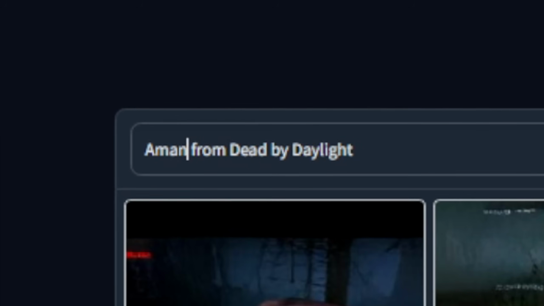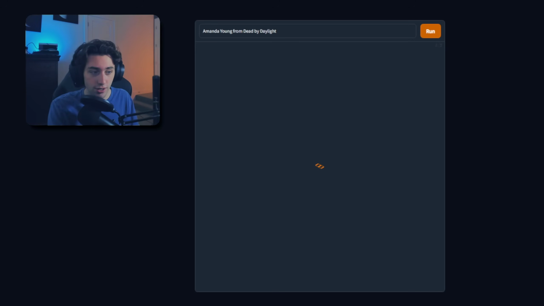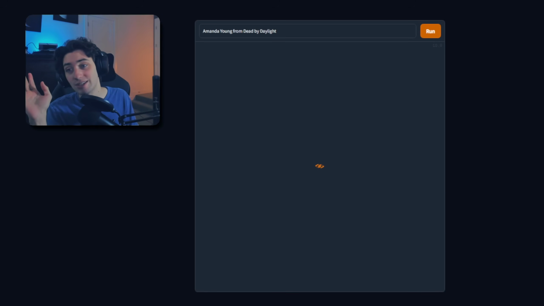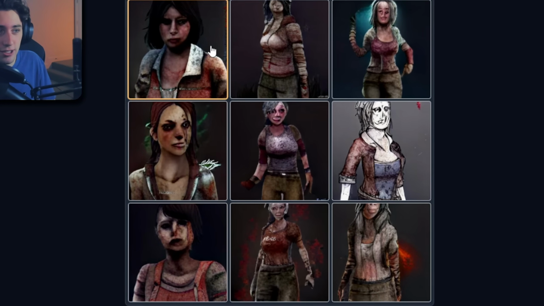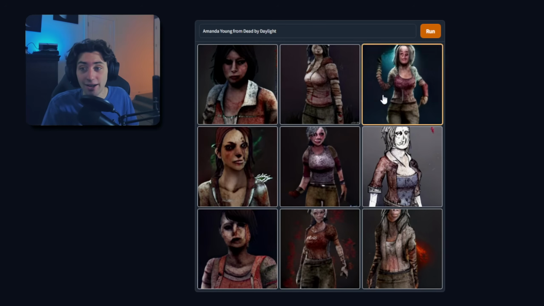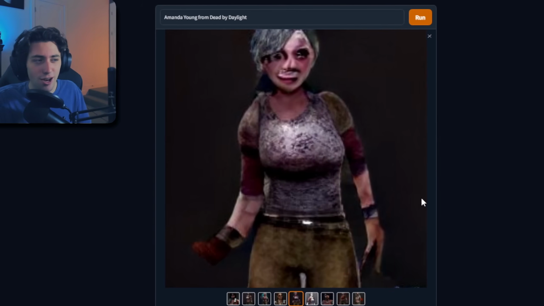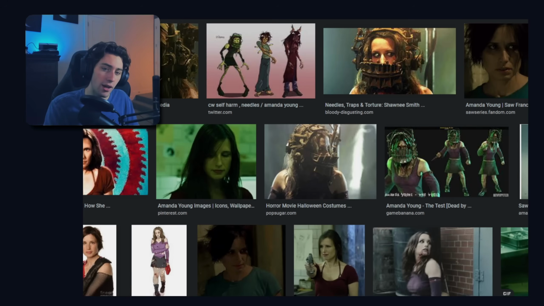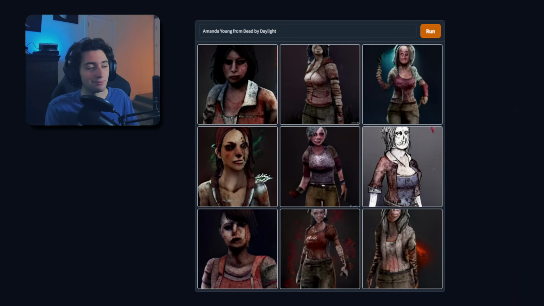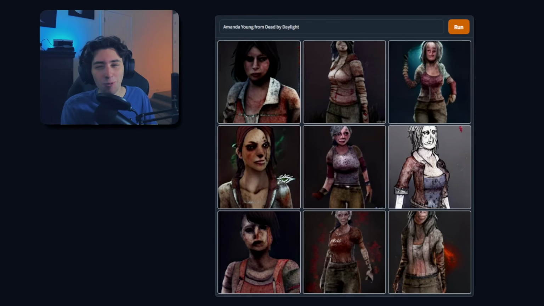I'm gonna try doing Amanda Young because that's her name in Saw. It might just give the actual person and not the actual her with the pig mask from DBD, but I just want to try it just to see. Okay, it's a little better, I think. I don't actually know what she looks like without the mask, so I don't know how accurate this is, but it gives me more Jill Valentine vibes. Like, does this not look like Jill Valentine? I don't know. What does Amanda Young look like? Okay, I can kind of see it. Yeah, sure, why not? I'm gonna give this one a 6 out of 10. It didn't work very well.